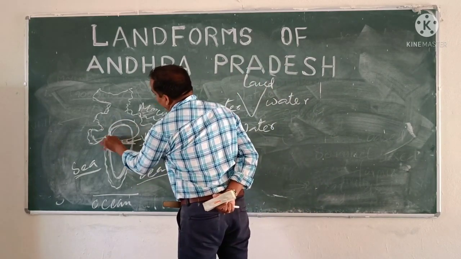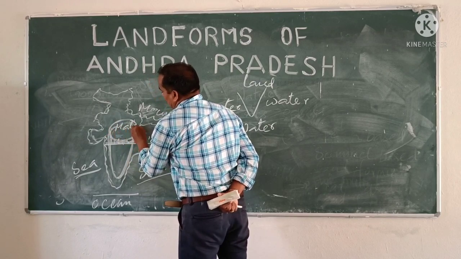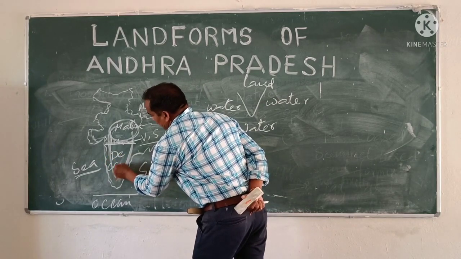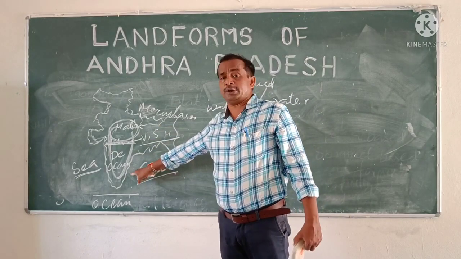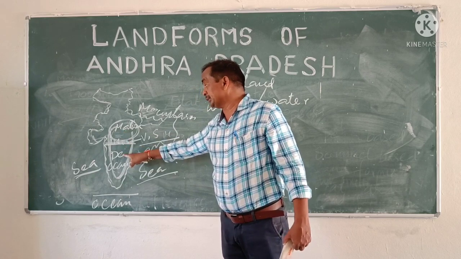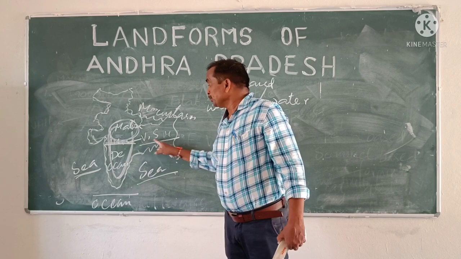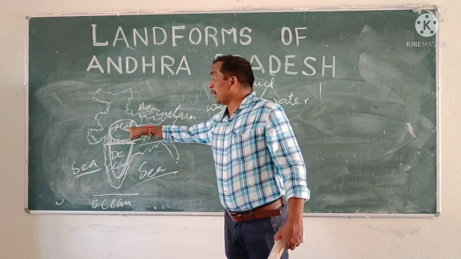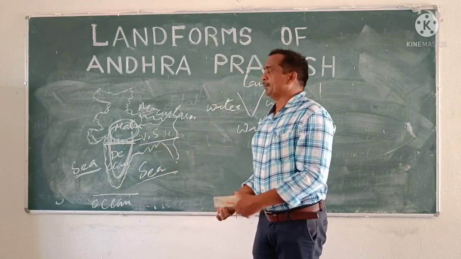That is, the northern plateau is called the Malwa Plateau. The southern plateau is called the Deccan Plateau. So children, the peninsular plateau is the largest plateau in India. This peninsular plateau is divided into two categories by the location of the Vindhya-Satpura mountains in central India. The northern plateau is called the Malwa Plateau, whereas the southern plateau is called the Deccan Plateau.